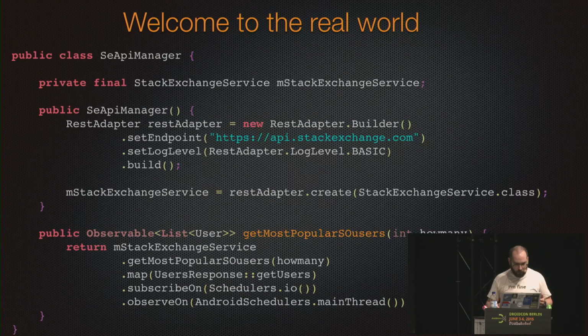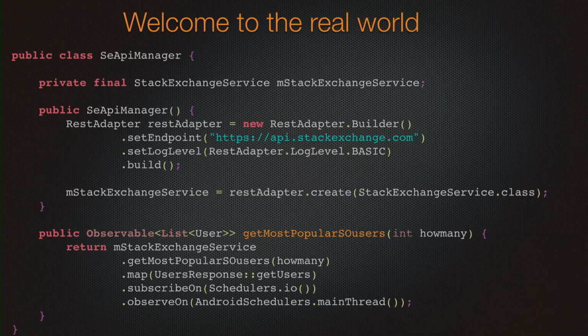and that's it. So we go to our API manager for Stack Exchange. We create the minimum thing for Retrofit. REST adapter, we bind the service, the interface we had, and then we provide get most popular SO users method, like names, there. The first thing of documentation is method names. Basically, we are wrapping the API because we want to kind of shield it, and most of all because we are getting a response that it's not perfectly fitting our needs.